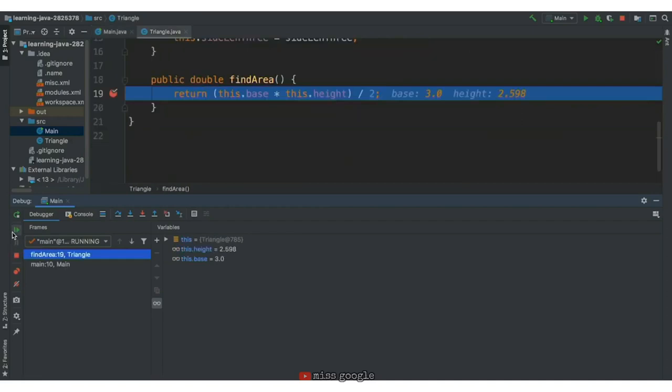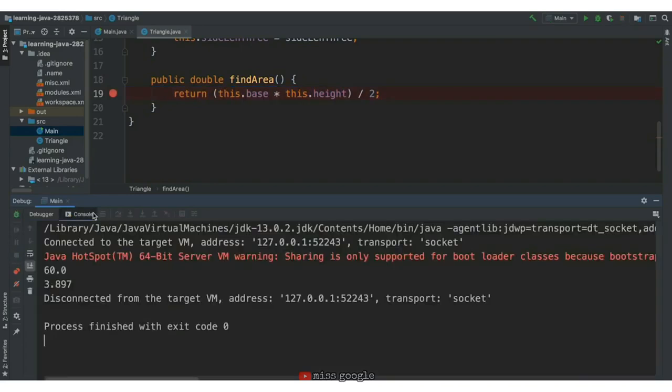Hitting continue again, we are back in the find area function, and now we have triangle B's attribute values for the base and height. These are used to calculate the final area, and hitting continue, we'll switch back to the console, and the final area is 3.897.